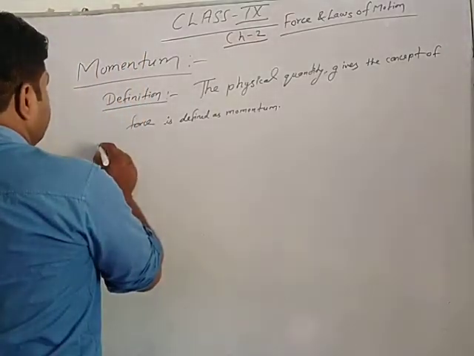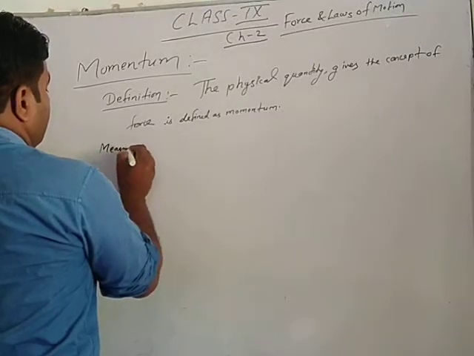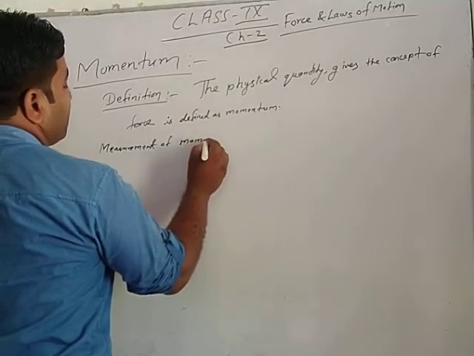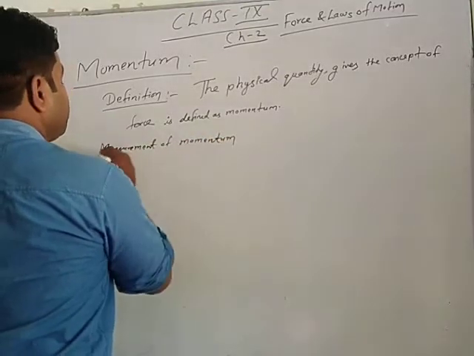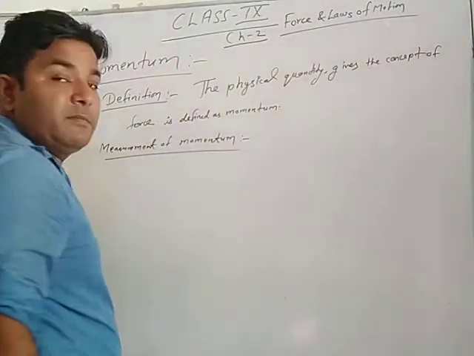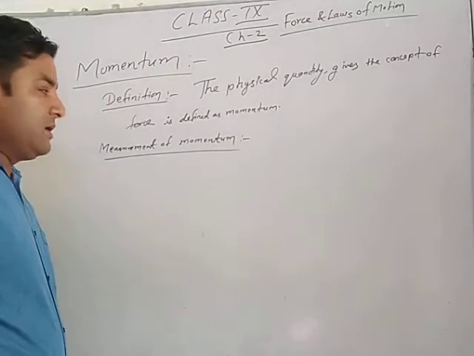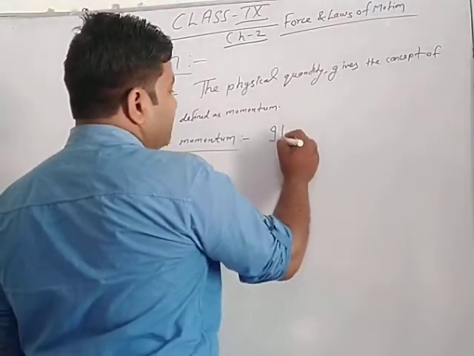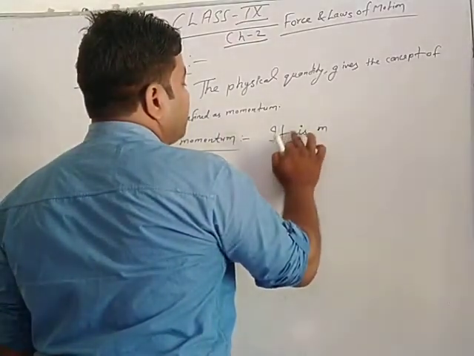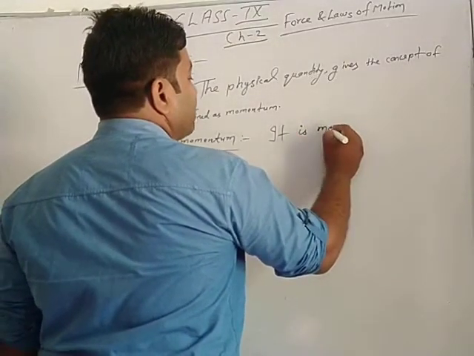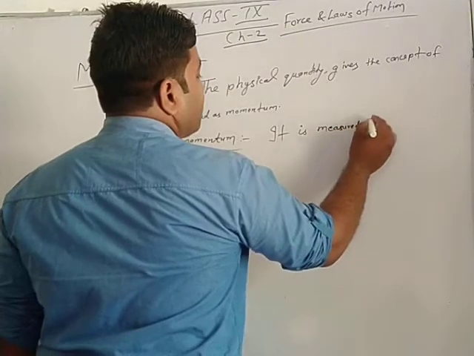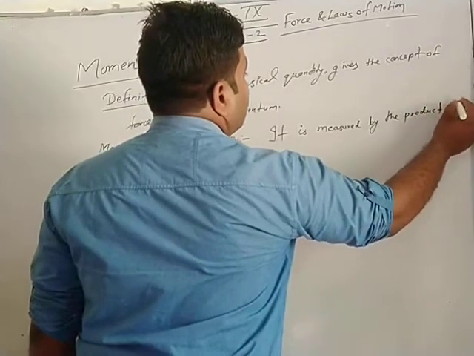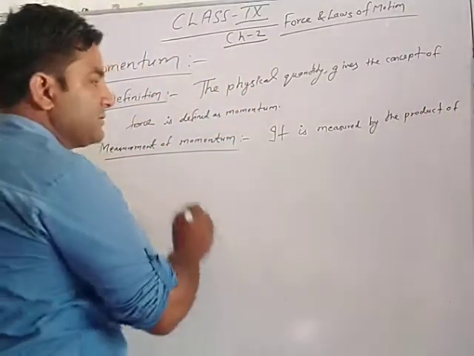Measurement of momentum. How is momentum measured? It is measured by the product of mass and velocity. Very simple. It is measured by the product of mass and velocity.